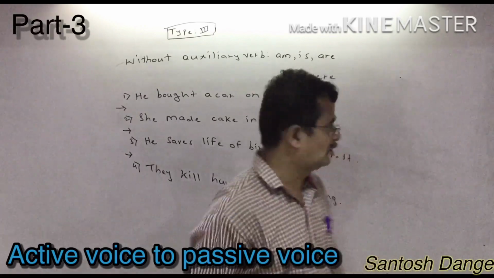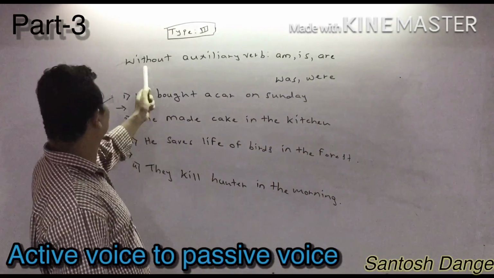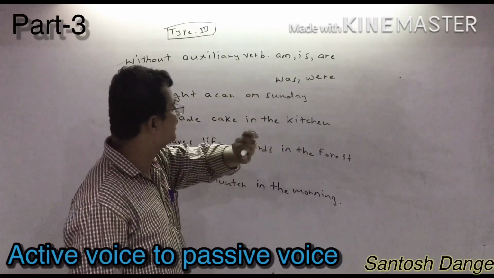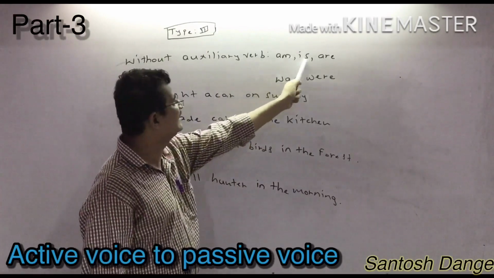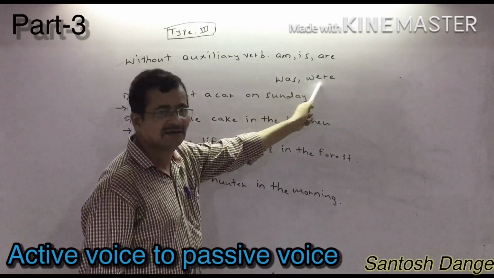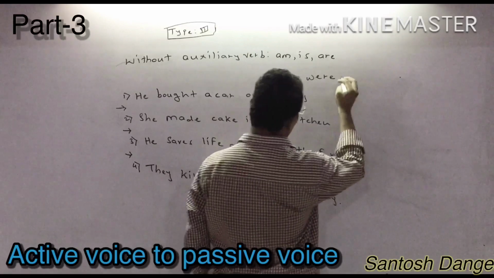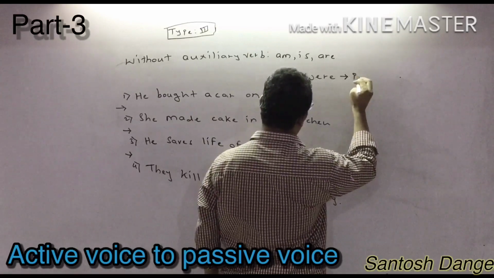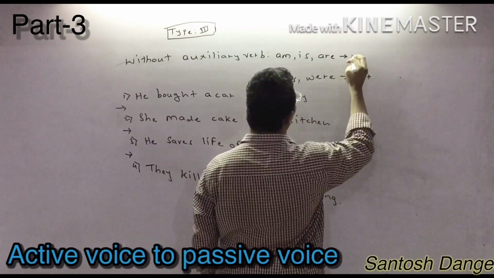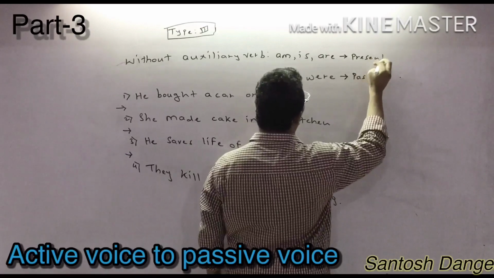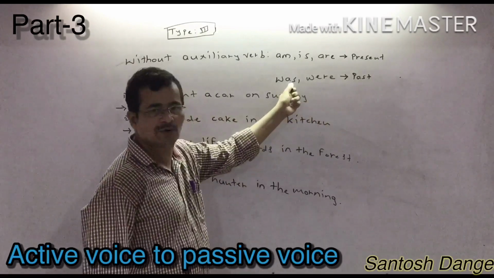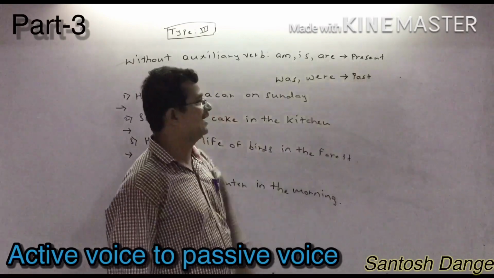But now, in the third form, our doubt is: what if the given sentence is without any auxiliary verb? At that time you have to use am, is, are or was, were. If the given sentence is in the past tense, you have to write was, were. And if the given sentence is in the present tense, you have to write am, is, are. It depends on the sentence. If it is in the past tense, write was, were. If it is in the present tense, write am, is, are.